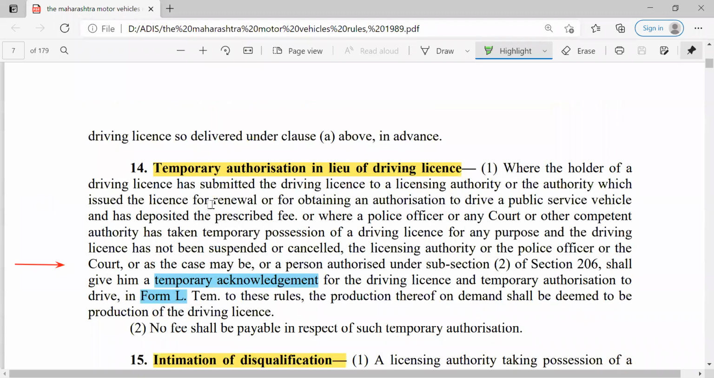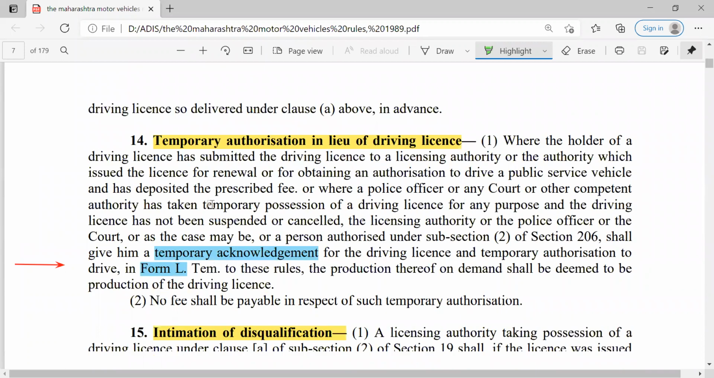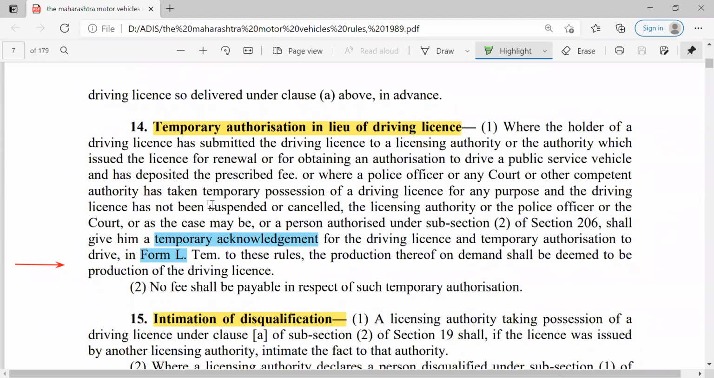Then the temporary authorization in lieu of driving license. In some of the cases, if you want the license as a temporary license, then you can have that temporary acknowledgement, and that is in the form L, which is indicated on the vehicle also by capital L in red color.